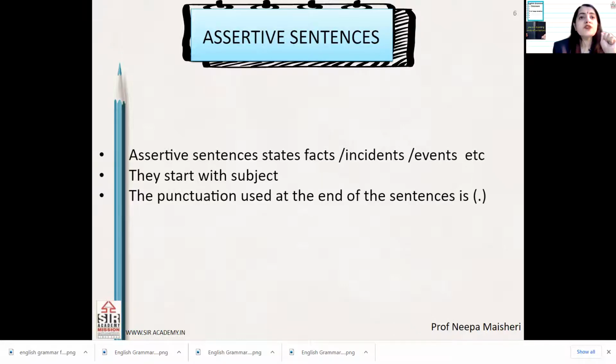What is the punctuation that we use at the end of the sentence? That is full stop. And one more thing I want to tell you, assertive sentences are also called declarative sentences and they are also called statements. तो कभी अगर आपको पता किसी ने पूछा statement means the same, you have to see, declarative is also the same and assertive is also the same thing.